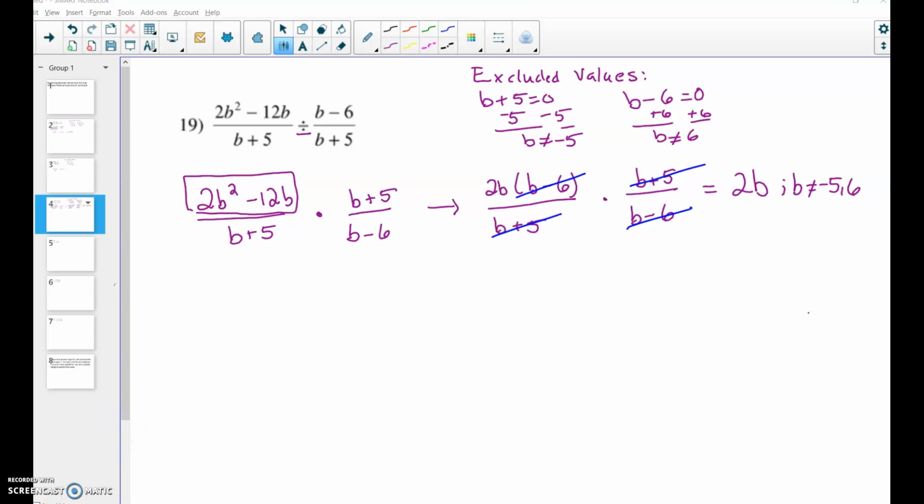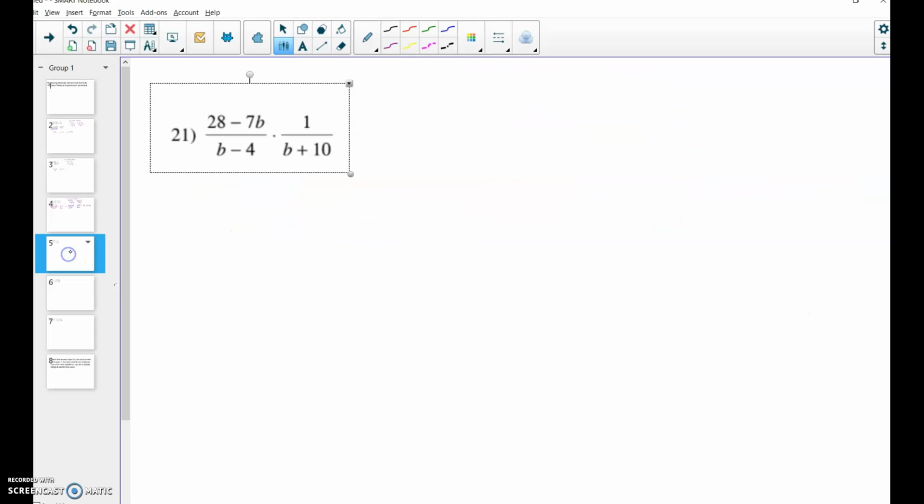Okay, again, if you want to do some practice problems and you skipped over some of the practice from week 1, try problem number 20. That kind of complements 19. Even if you felt like you got the hang of it, go back and practice it just to make sure. Next one we're looking at here is 21.